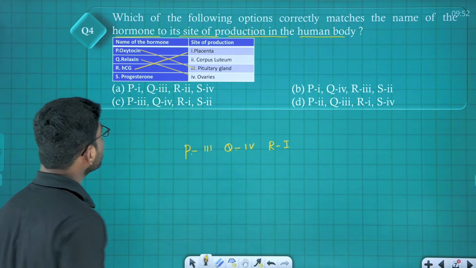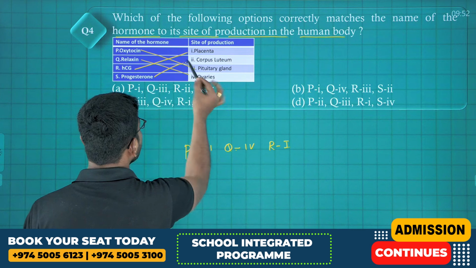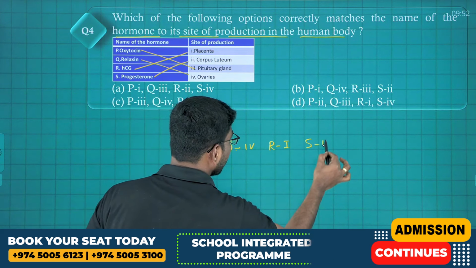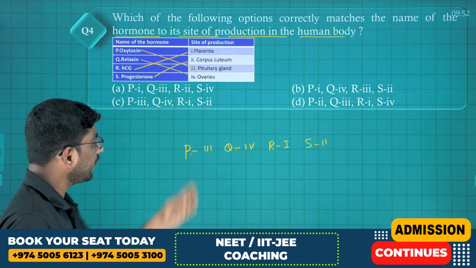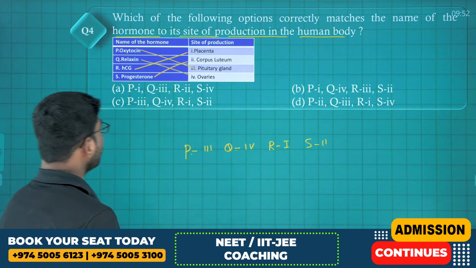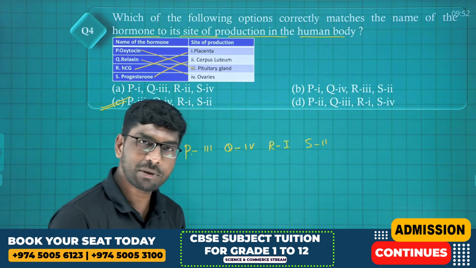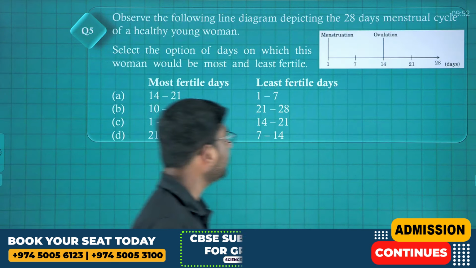Okay. Next, progesterone hormone is from where? Corpus luteum. So S, I'm writing 2. So 3, 4, 1, 2. Find out 3, 4, 1, 2. Option C is the correct answer. Am I clear, students? Shall we go to the next question?